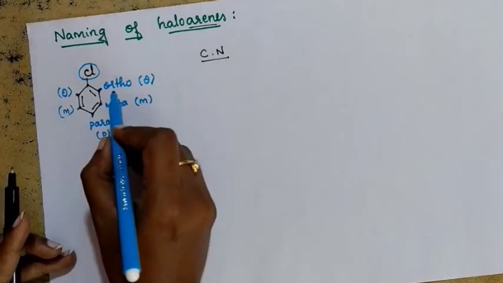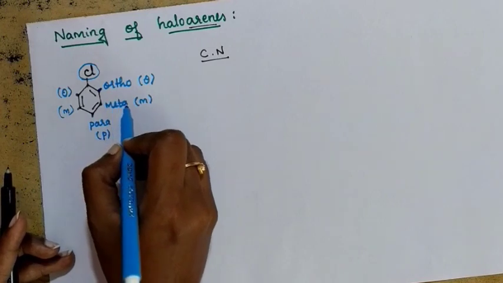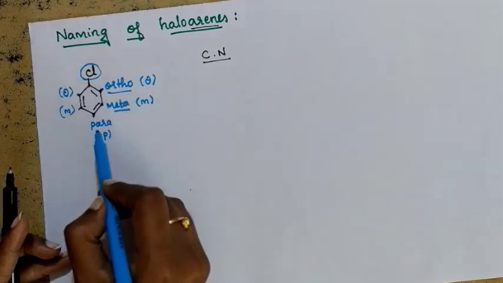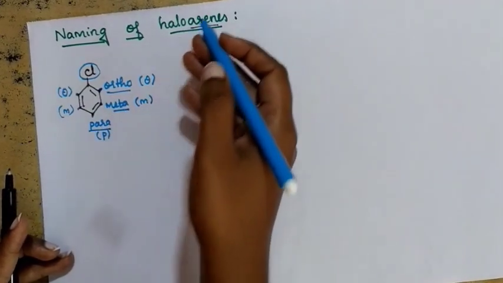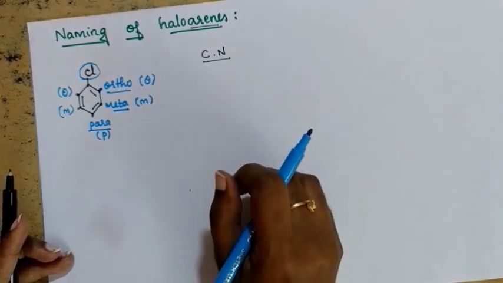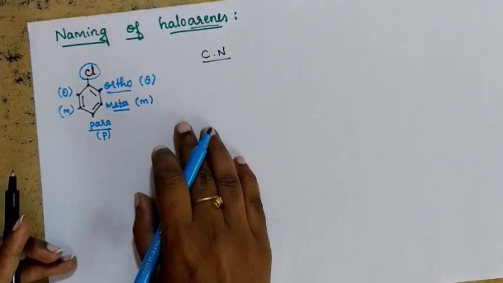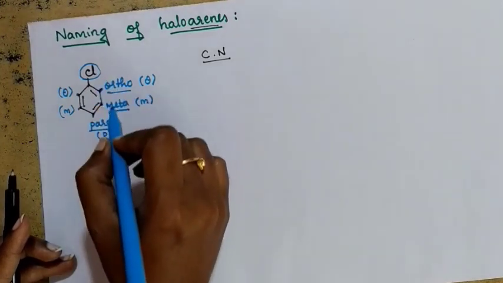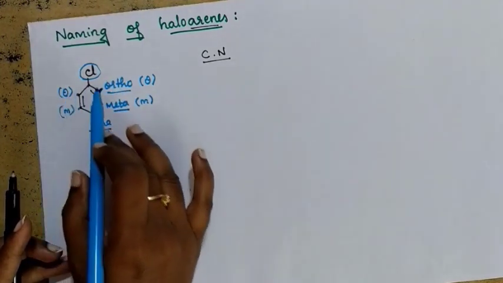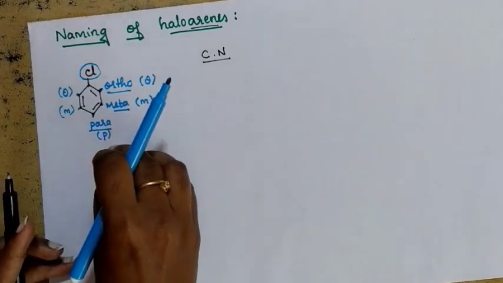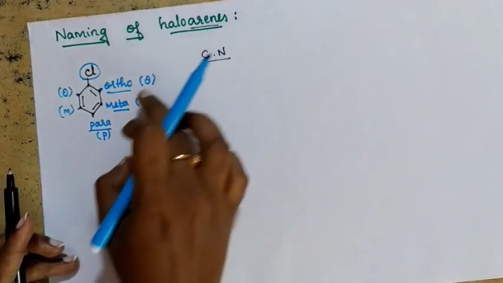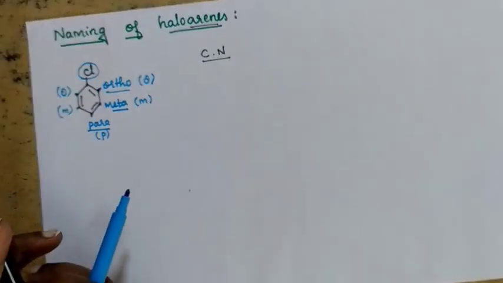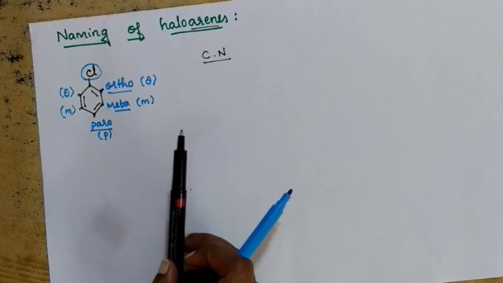Okay guys, please learn it carefully. Ortho, meta, para. Using these terms, you can name haloarenes for the common name. And for the IUPAC name, instead of using these words, we are just going to write the particular position like 1, 2, 3, 4, 5. These positions we are going to use in IUPAC. And for common names, these words we are going to refer to. Clear with it? So let me give some examples for understanding this.